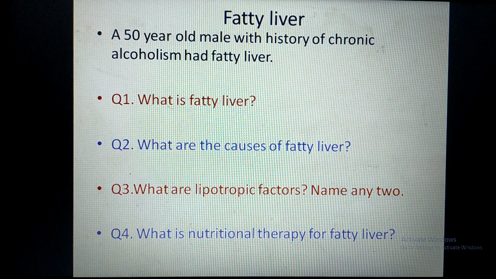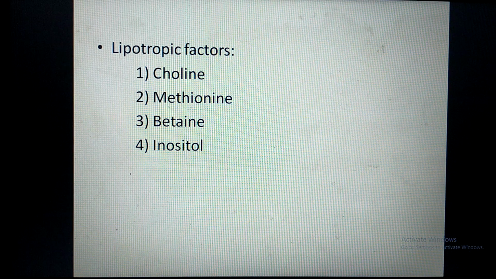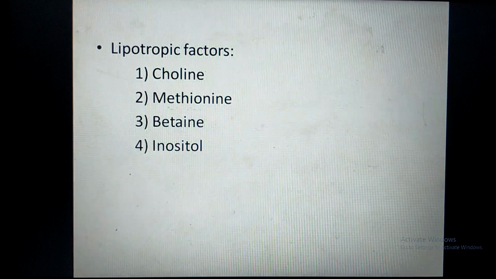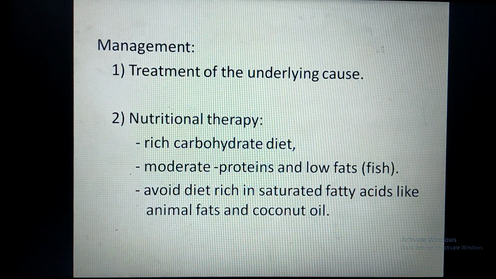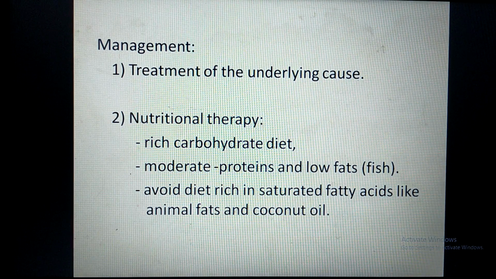Next question is, what are lipotropic factors? Name any two. This is the answer. Lipotropic factors are the substances which prevent fatty liver, and these are the examples of lipotropic factors. And the last question is, what is the nutritional therapy of fatty liver? Here, a carbohydrate rich, moderate protein and low fat diet should be taken, and saturated fatty acid is completely avoided by stopping the intake of animal fat and coconut oil.